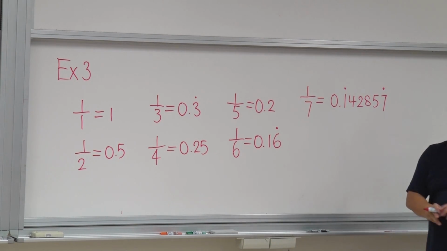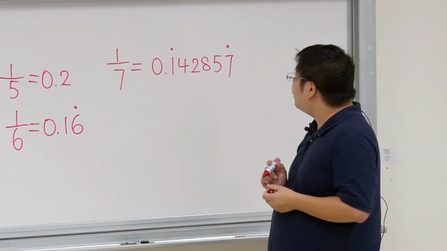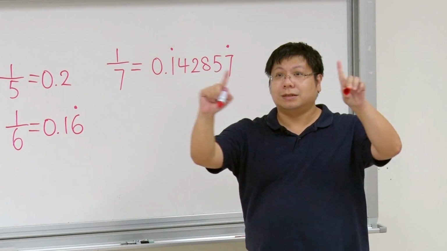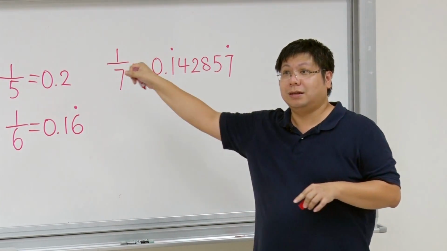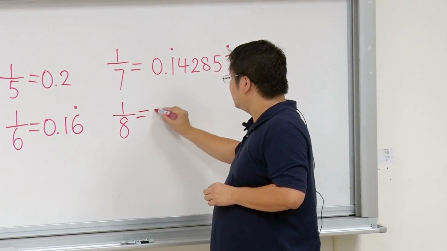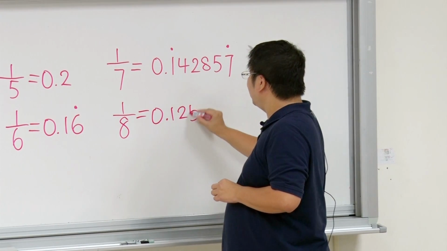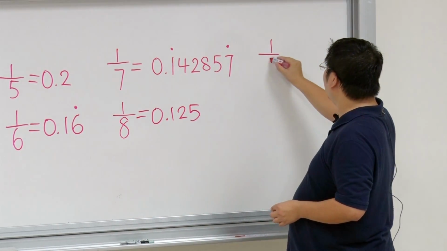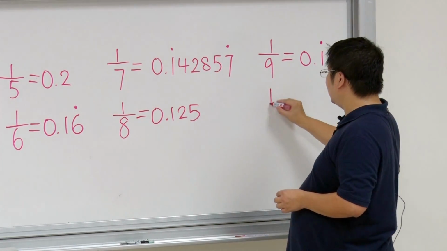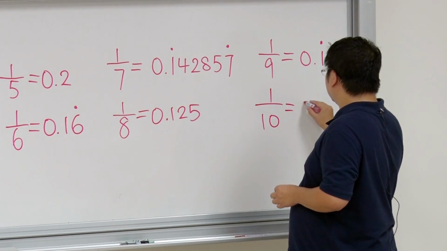So 1 over 7 is equal to 0.142857, 142857, 142857. So you are going to repeat 6 digits forever. And then 1 over 8 is 0.125. Let's write down 2 more. 1 over 9 is 0.1 with a dot here. And then 1 over 10 is like 0.1.